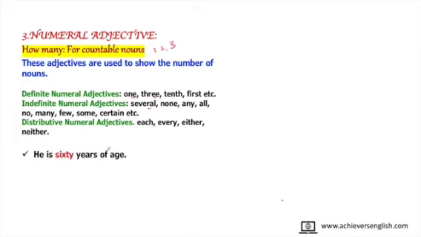Like, he is 60 years of age. Now years is a noun and before that there is an adjective, 60. 60 can be counted, so 60 is a numeral adjective. The teacher has scolded Ram many times. So how many times? Many times. You can even count 1, 2, 3, 4, 5, 6, 10 times, so you can count how many times she has scolded.